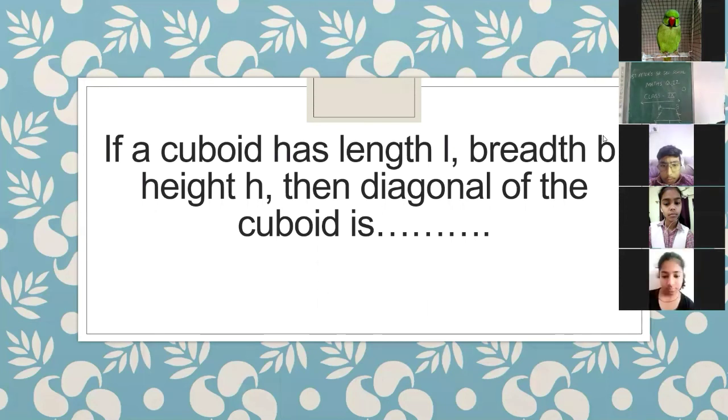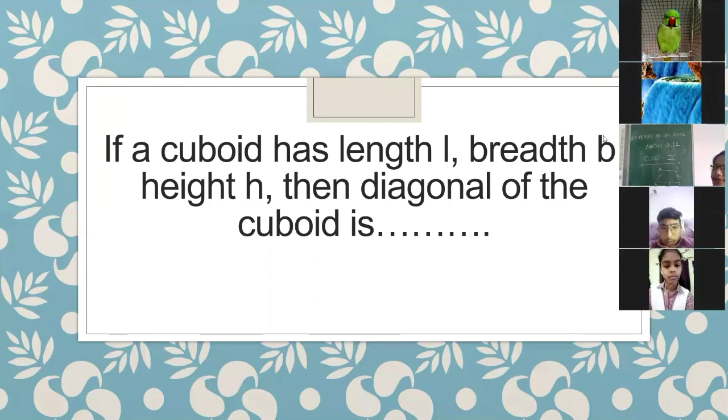It is a solid shape, a cuboid, and you want to find the diagonal, and all three terms L, B and H are known to you.